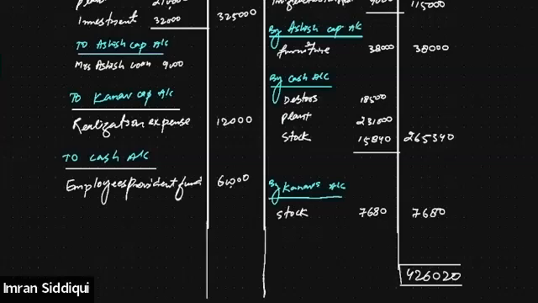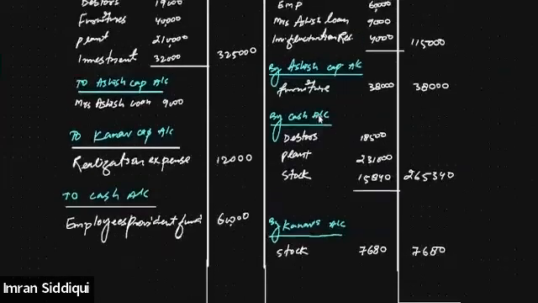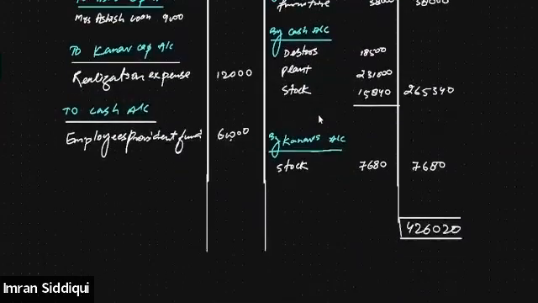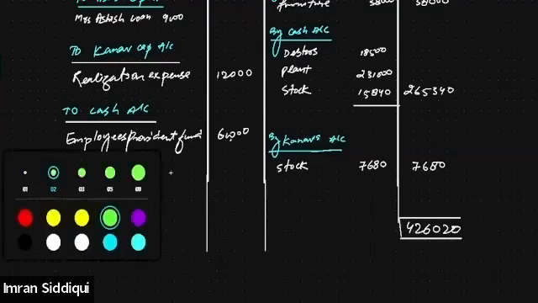And now we will subtract the debit side items. 4,26,020, subtracting 325, subtracting 12,000 and 60,000, then we will have a remaining balance of 20,020 rupees. This will be considered as the profit.